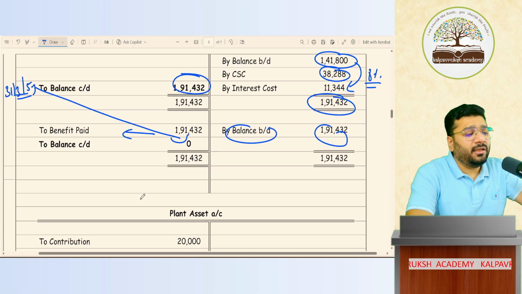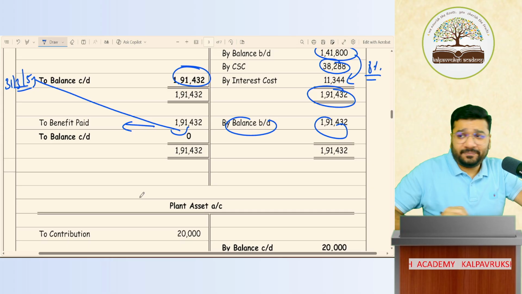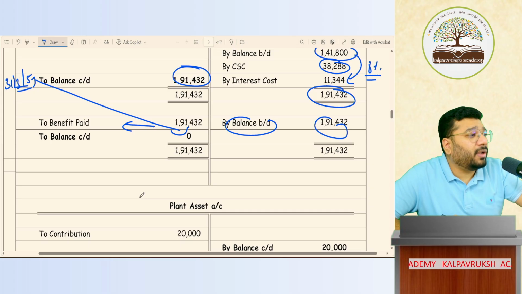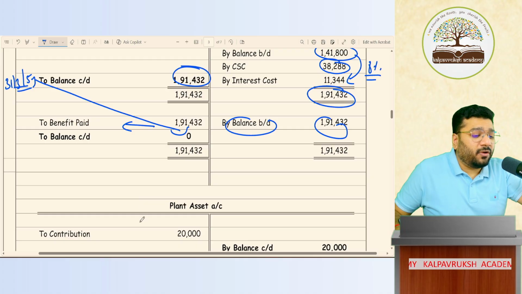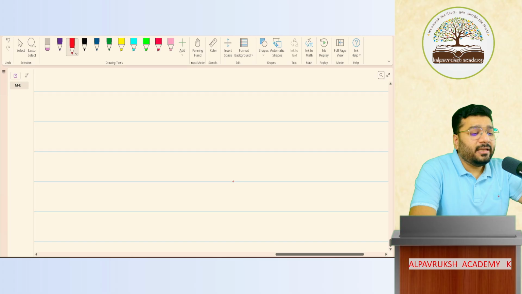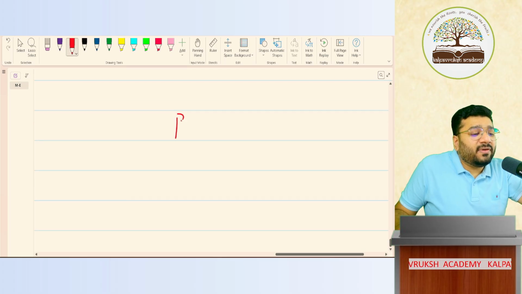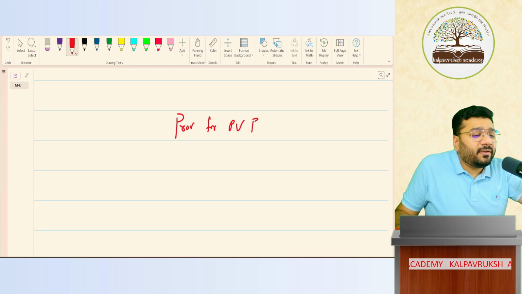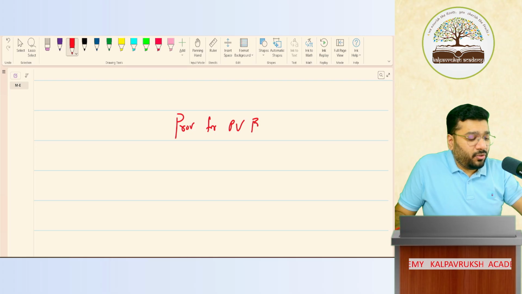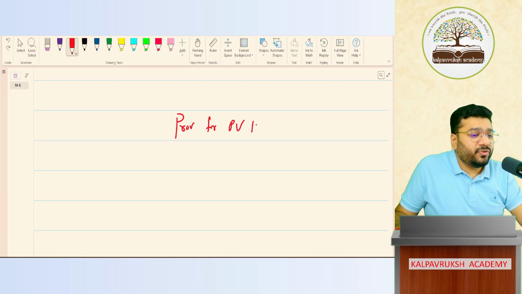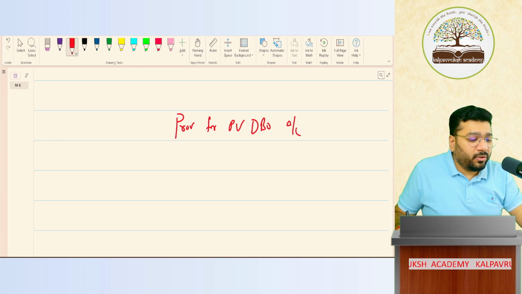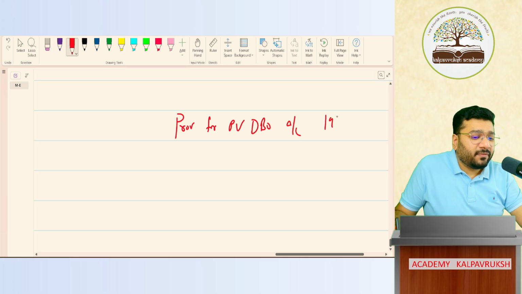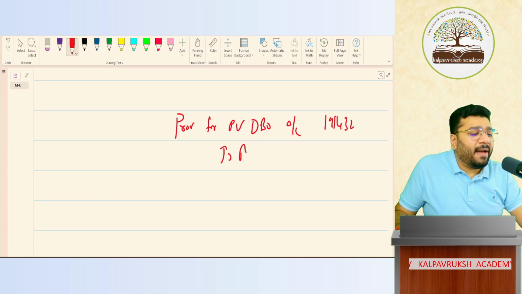Sir, when we pay the money, it should be credit to bank, no, sir? Now listen. Only under this concept, you have 2 choices of entries. When you pay, you can reverse the liability. Provision for present value of DBO, provision for PVDBO, reverse it, what is the amount? 191,432. Credit to bank, you can record.